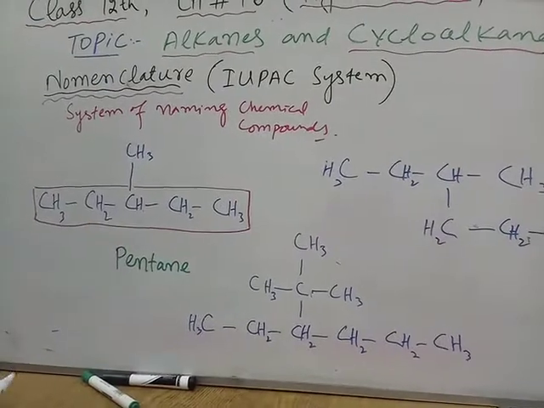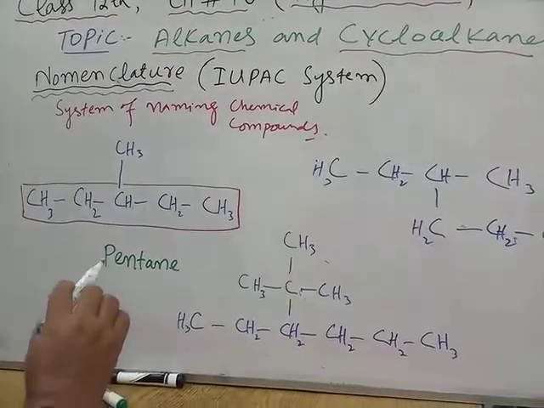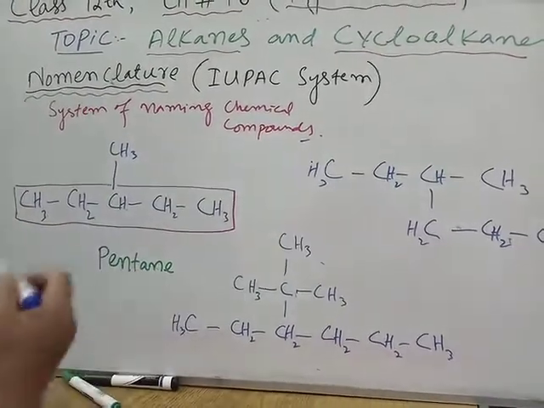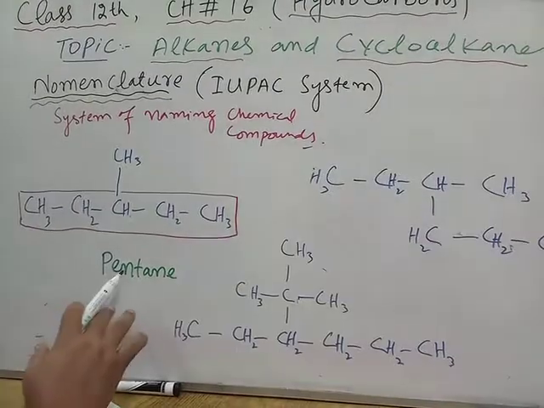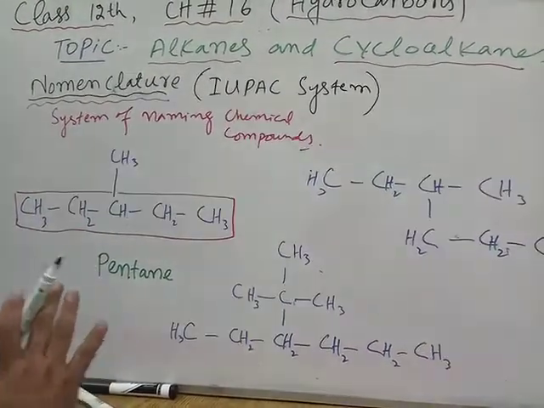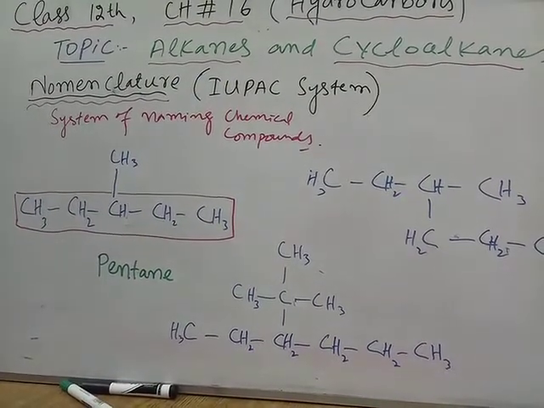So select the longest chain and name it by the number of carbon atoms, which are 5. So it is called pentane. This is called the parent name, stem name, or skeleton name. So pentane is the stem or parent name here.